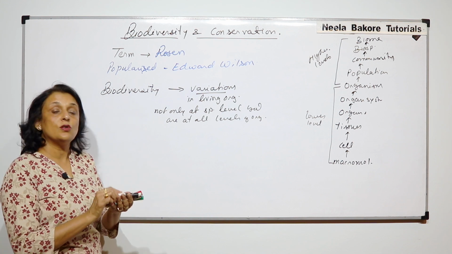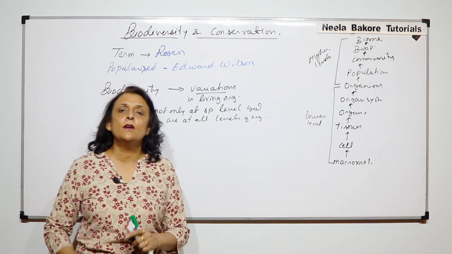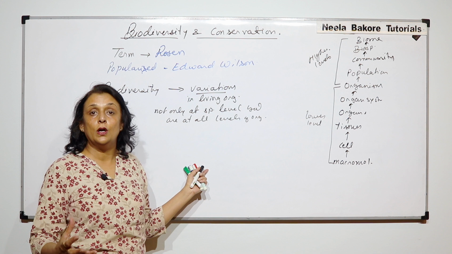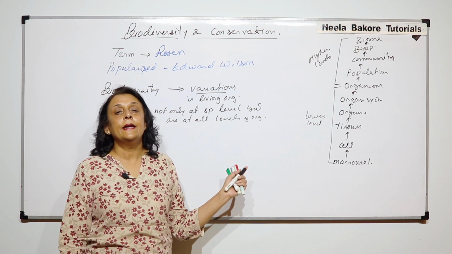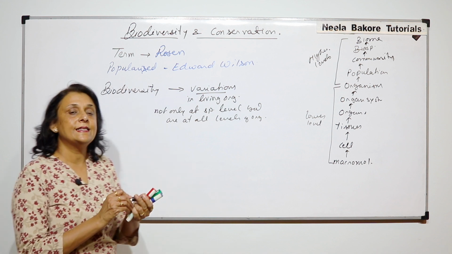Now, let us talk about a number. What is the number of living organisms found in the world or on the globe? And how many of those organisms do we actually need to study?